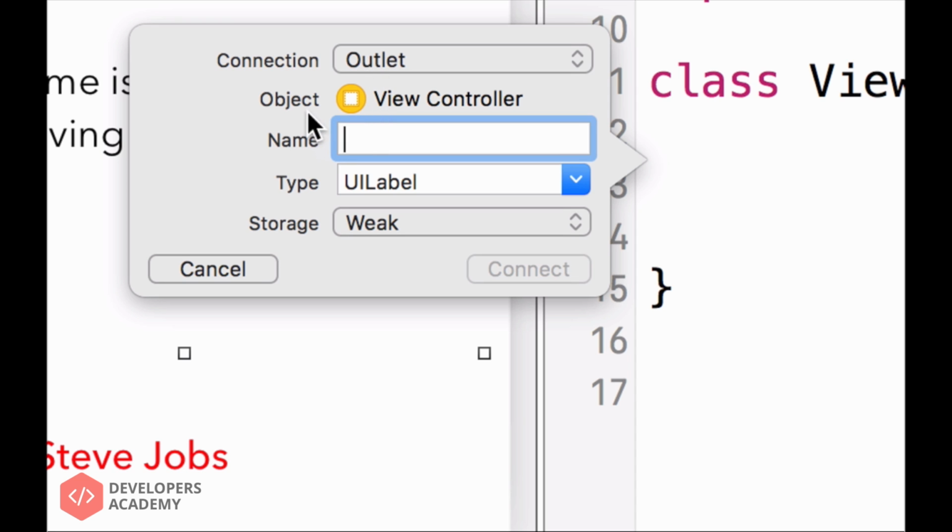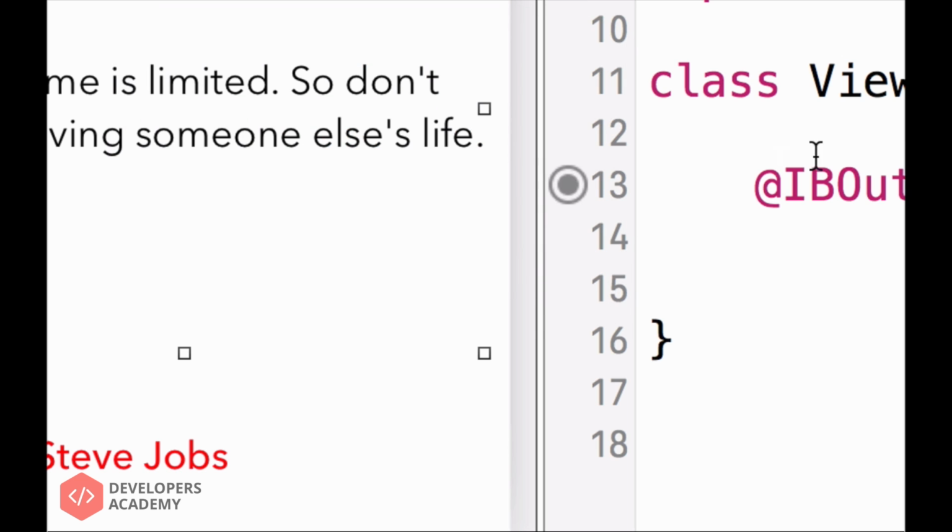So here we can choose the name of this because it displays the text of a quote. So we name this quoteText, but the T is capitalized. And then notice the type is UILabel. It is a label. It's the thing that we drag from the object library, the object palette, to our main.storyboard, right? So I also note that this is a label. So let's click connect like that.